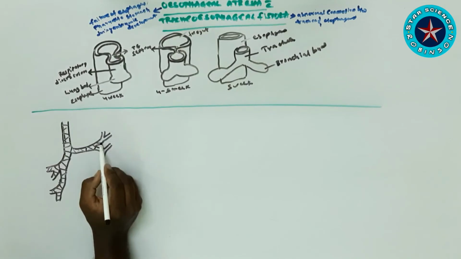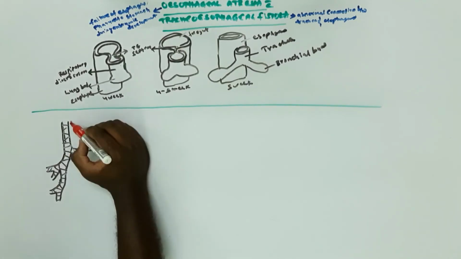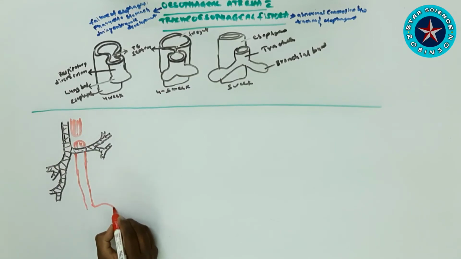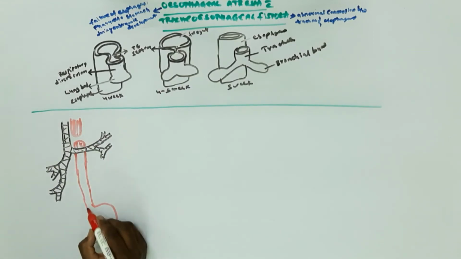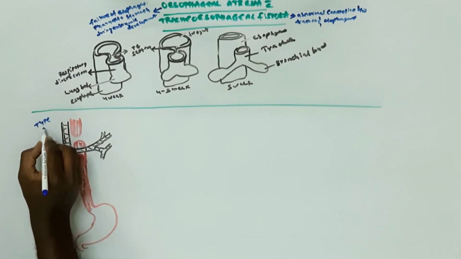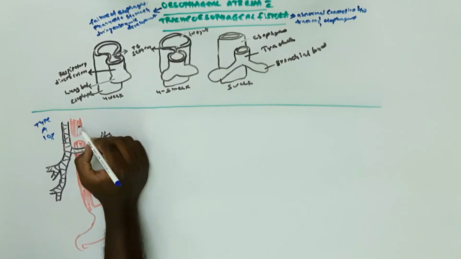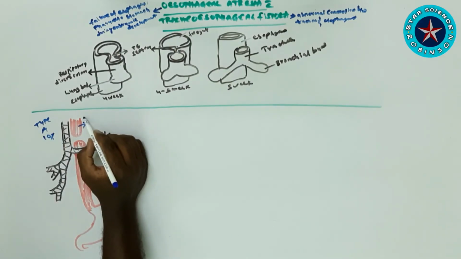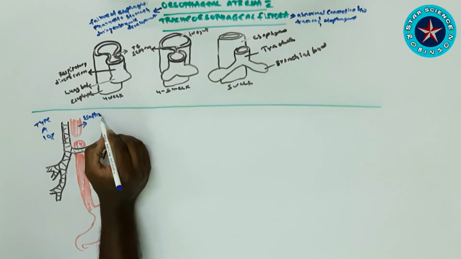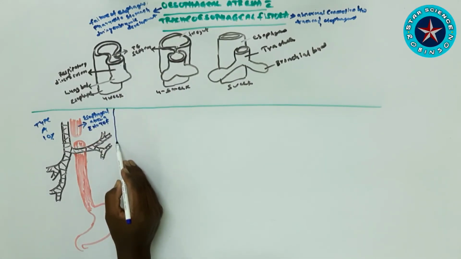The first type is type A, around 10%. The blind end of the esophagus is proximal. It is esophageal atresia with no tracheoesophageal fistula, with a blind end at both the proximal and distal parts of the esophagus. That is type A in our diagram.